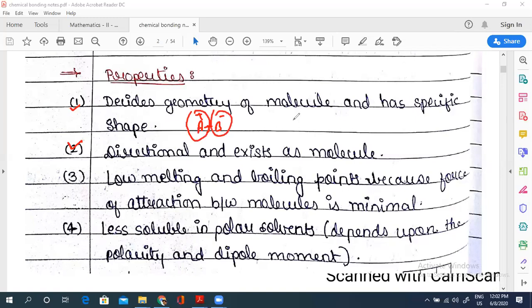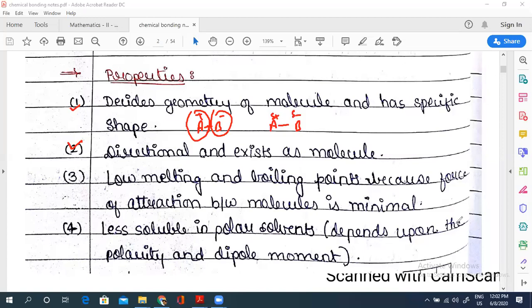But when we talk about a covalent bond, AB, we will have delta plus and delta minus because of electronegativity difference. Now tell me, out of these two, which will be more polar, the ionic or the covalent one? Ionic, right? It's basic common sense. In an ionic compound, there's an exact, actual development of charge, whereas in covalent compounds, there's partial development of charge, which may or may not occur depending on the electronegativity difference.